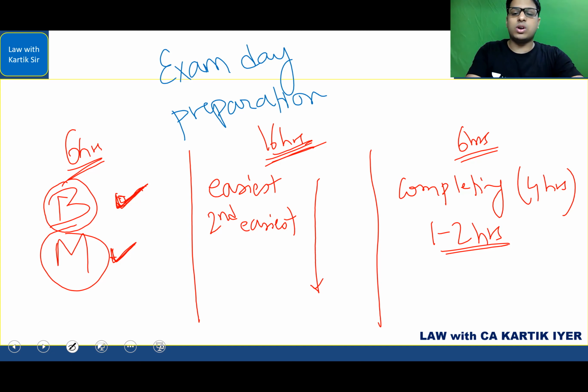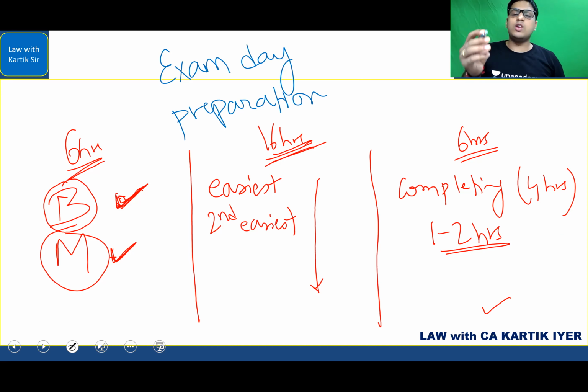You have to ensure that you have completed everything in that control sheet. Remember that control sheet? Everything in the control sheet, you have put a tick next to it, or you have struck it off. I used to strike it off, whatever control sheet I used to make. If it's done, strike it off, strike it off. There is some other level of satisfaction you get, because you know that you have completed this task, done.